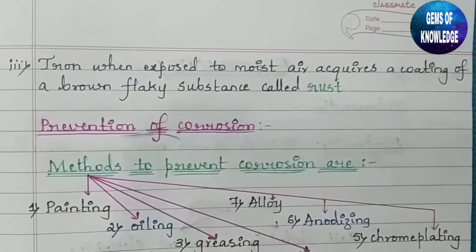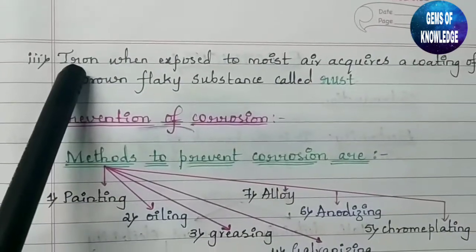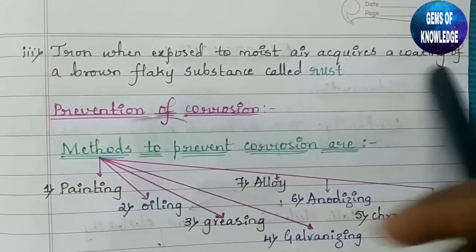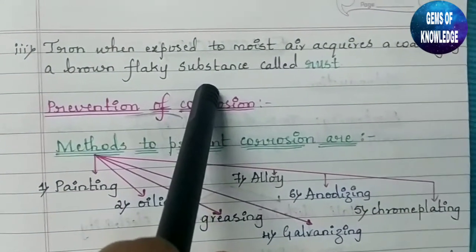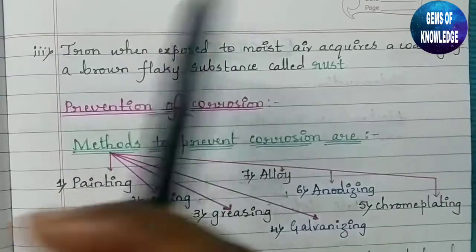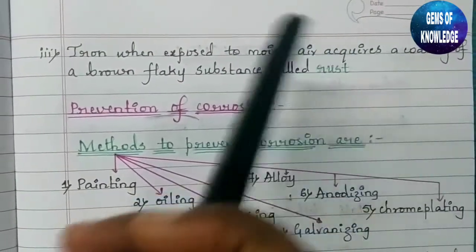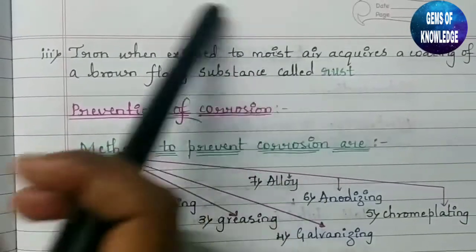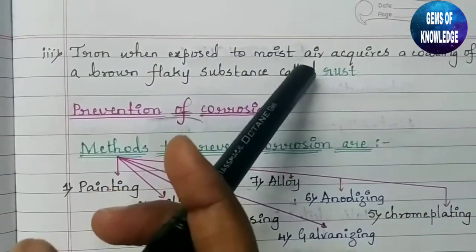Similarly, you can see the third one here. Iron, when it is exposed to moist air, acquires a coating of a brown flaky substance called rust. So iron, when it reacts with the moist air, gets a brown coating and it will be a flaky substance. That substance is called rust.